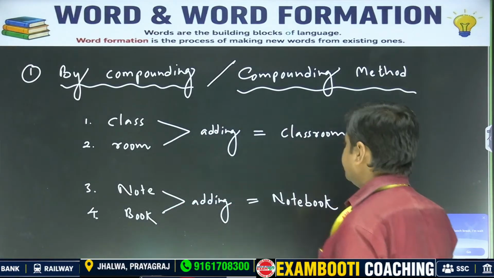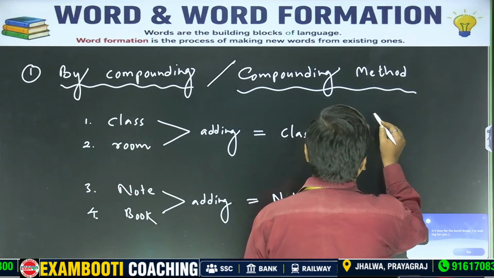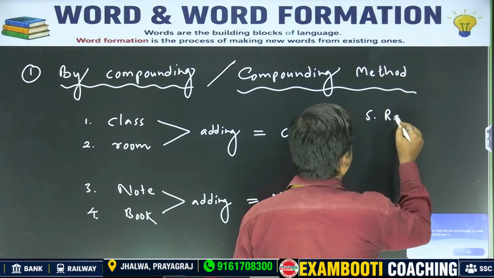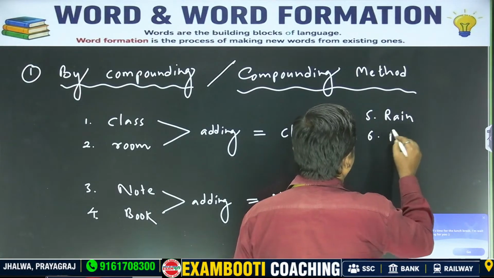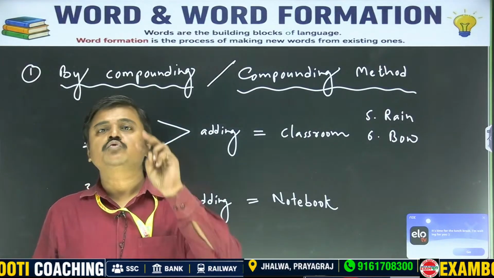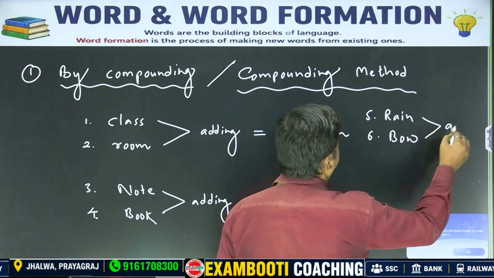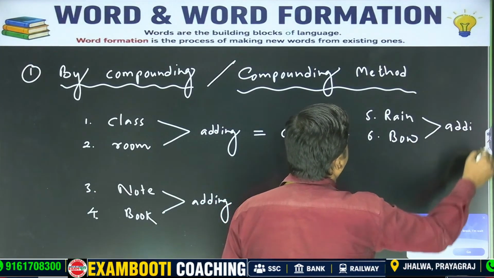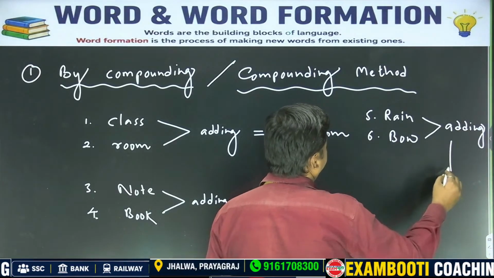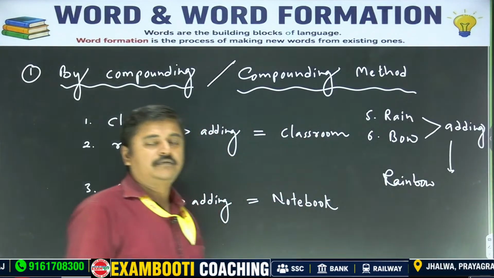Take another example, like rain and bow. Rain and bow are two words, and by adding them, which we call technically compounding, what do we get? Rainbow. We get rainbow.